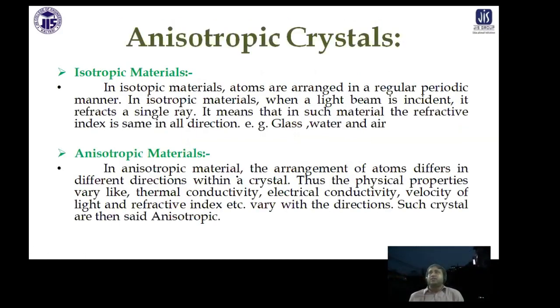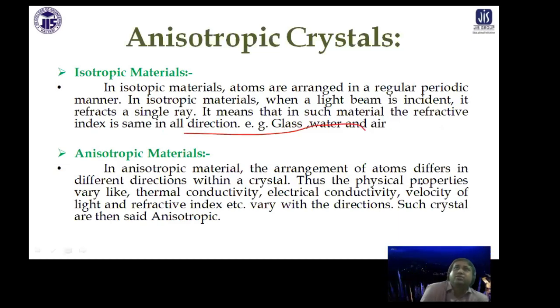Now isotropic crystals. I already told you when I talked about dichroic crystals, in isotropic crystals atoms are arranged in a regular periodic manner. So when a light beam is incident, it refracts in a single way, and double refraction cannot take place. It means that in such material the refractive index is the same in all directions. But in anisotropic crystals, I have told you, double refraction can take place. Glass, water, air are isotropic materials, and an anisotropic material is calcite.